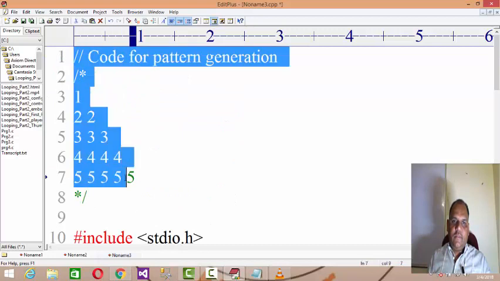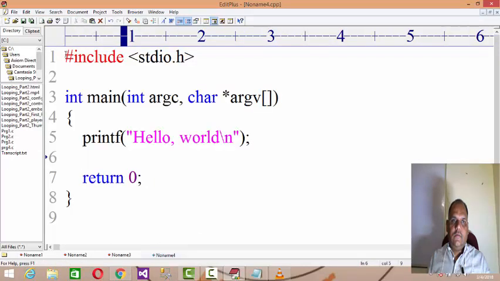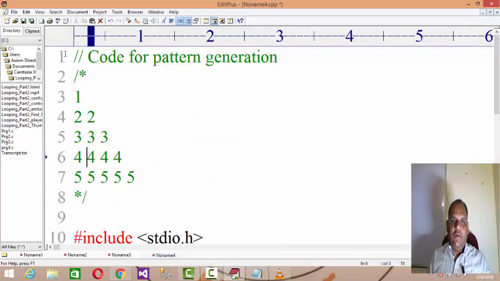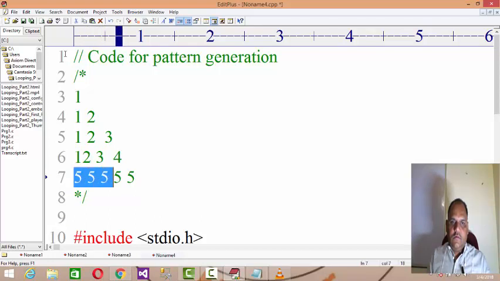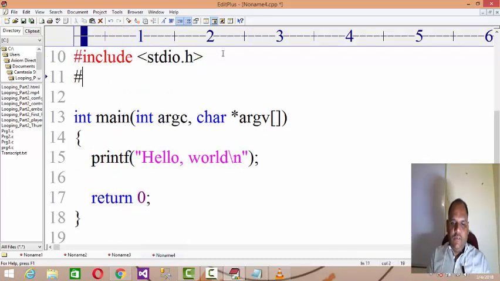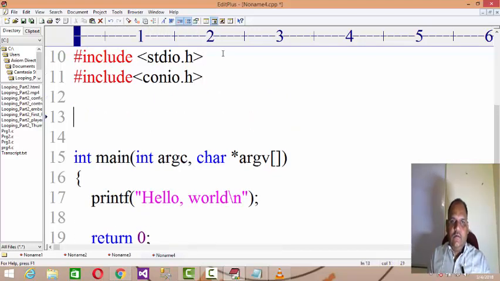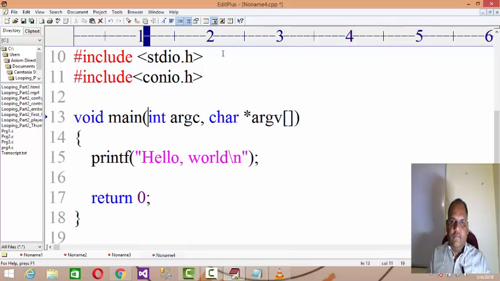Now let us change the pattern. The pattern will be 1, 1 2, 1 2 3, 1 2 3 4, 1 2 3 4 5, right? So what we need to do: #include <stdio.h>, #include <conio.h>, void main.